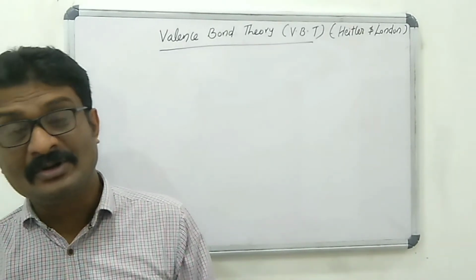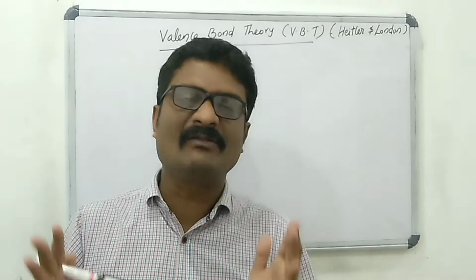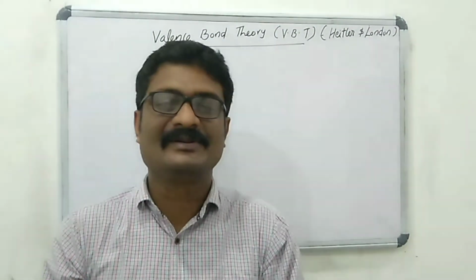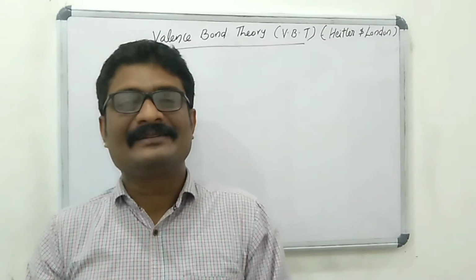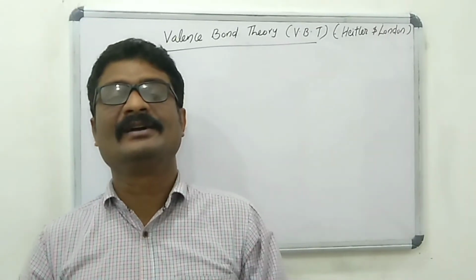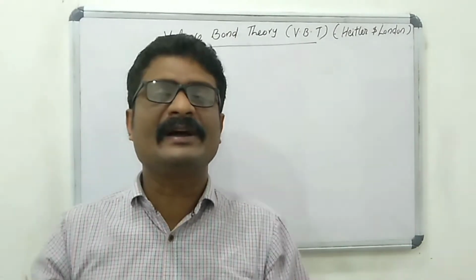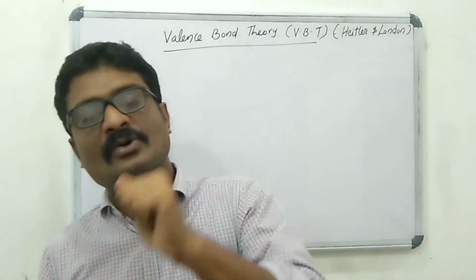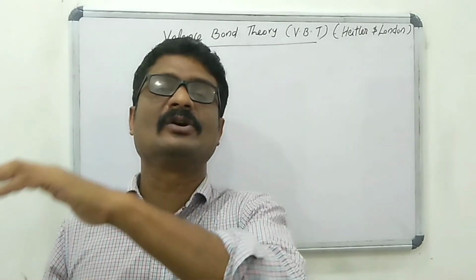According to valence bond theory, a covalent bond is formed by the overlapping of the electron cloud of the valence orbital of one atom with the electron cloud of the valence orbital of other atom.